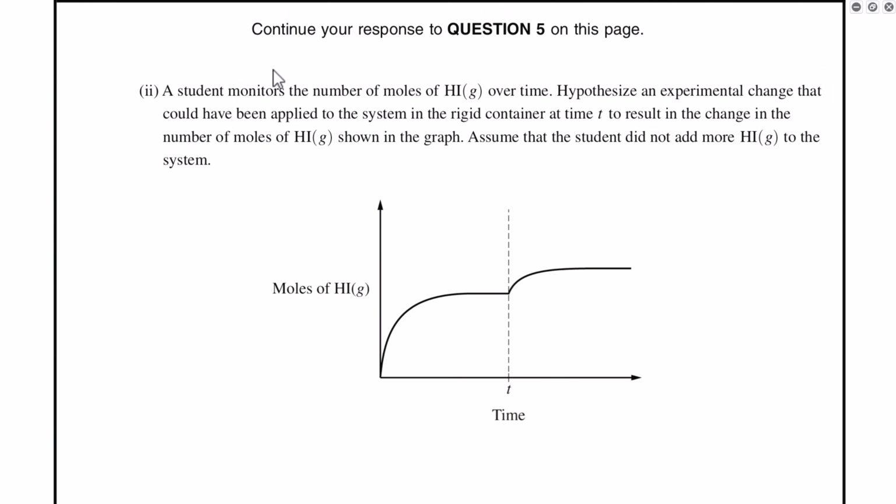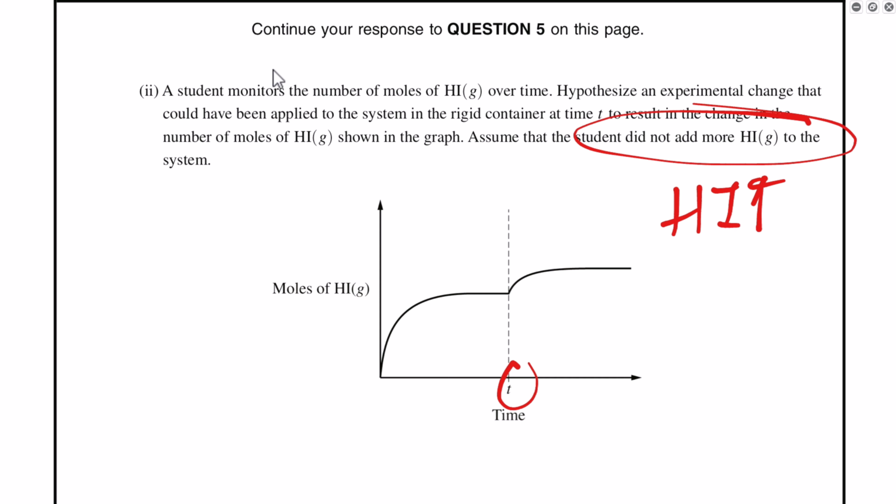A student monitors the number of moles of HI over time, and hypothesizes an experimental change that could be applied to a system in a rigid container at time t to result in the change in the number of moles of HI shown in the graph. So this shows HI going up. And we assume that the student did not add more HI to the system. So basically this is a Le Chatelier's principle problem. How can I get HI to increase?